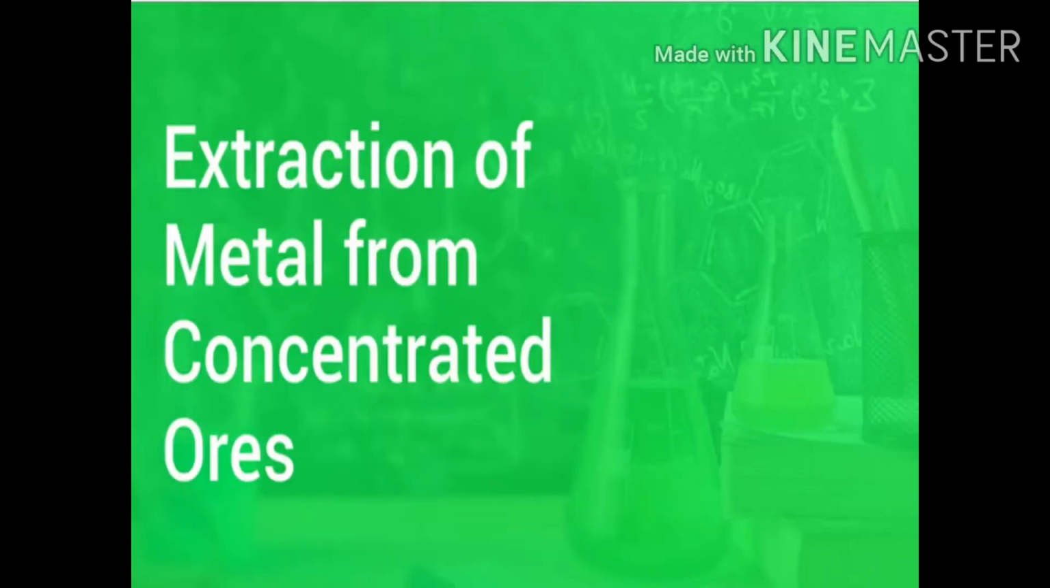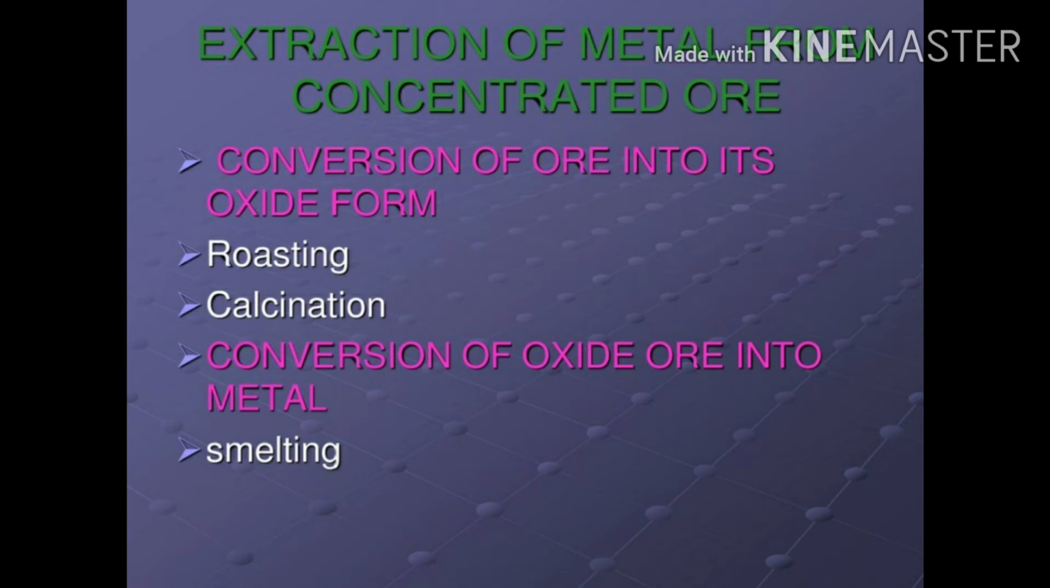So, extraction of metal from concentrated ores. In the first two videos, we have seen how the ores can be concentrated, and now we are going to learn how these concentrated ores can be extracted. Extraction of metal from concentrated ore: there are two main types, conversion of ore into its oxide form and then conversion of oxide into a metal.